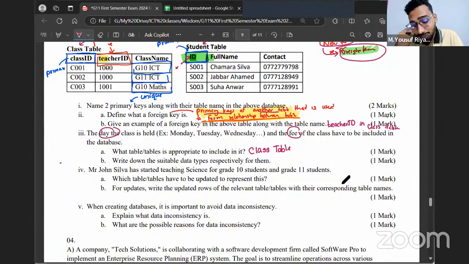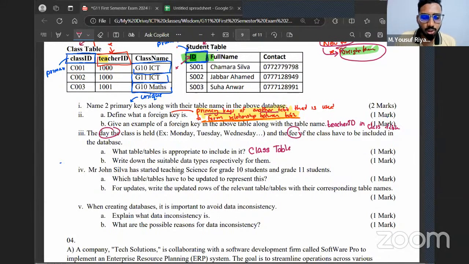Are there details about the student? You will mention, this student will come every Monday. This student will pay only 500 rupees. He doesn't have more than that in his pocket. Keep in your mind always, answering questions. Anyways, write down the suitable data types respectively for them.